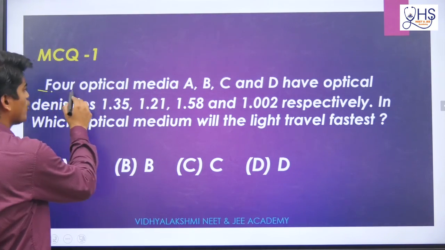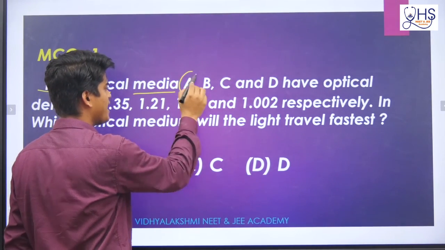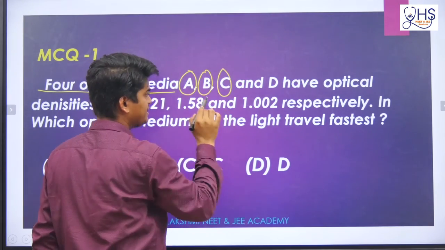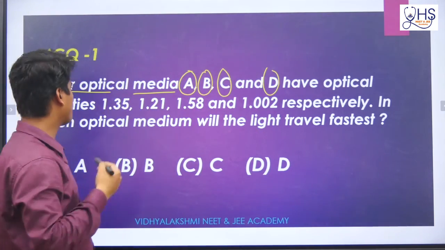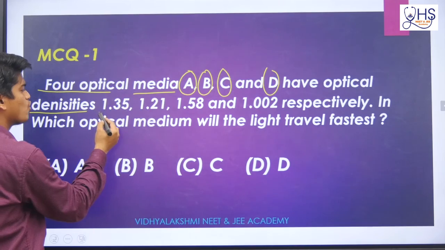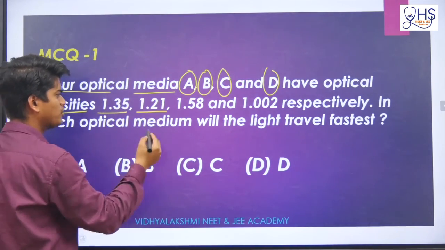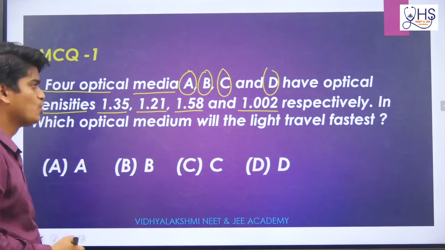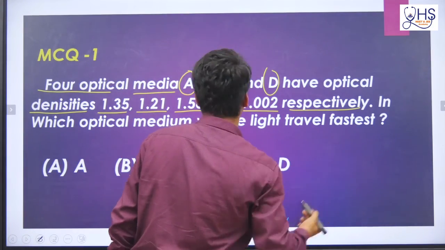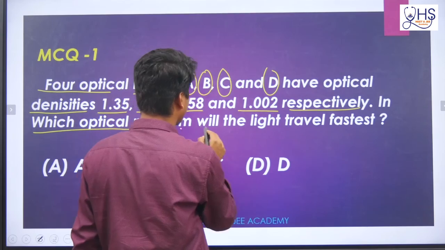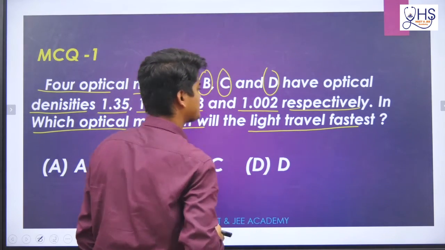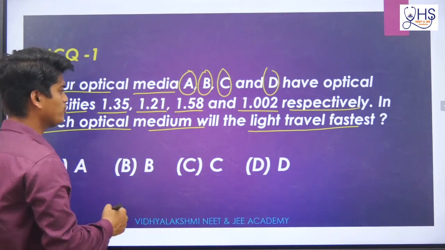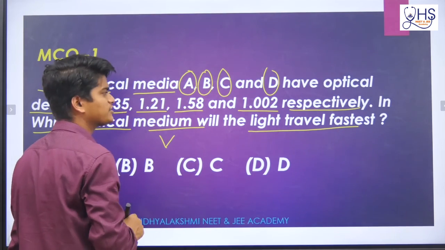Here it is given four optical media A, B, C and D have optical densities of 1.35, 1.21, 1.58 and 1.002 respectively. Now, in which optical medium will the light travel fastest? What do you have to find here? You have to find something about velocity.